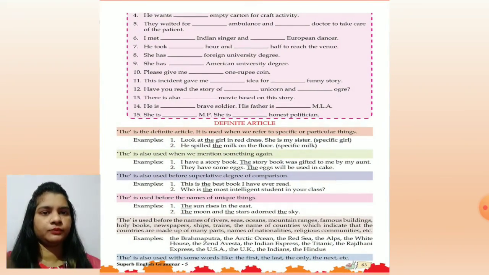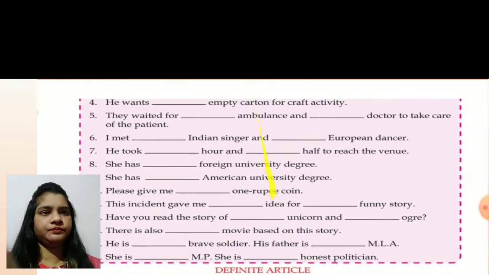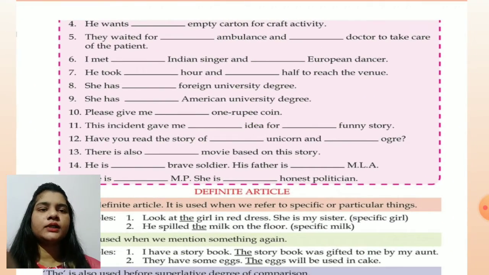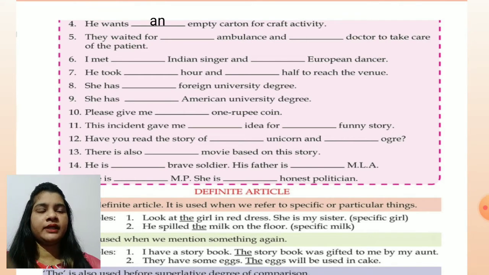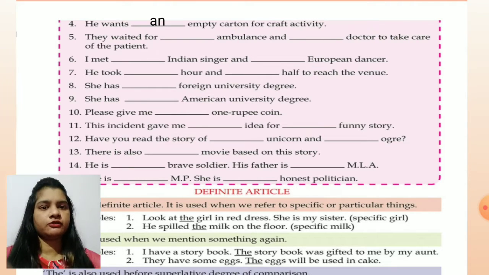Question number 4. He wants dash empty carton for craft activity. Children, empty, again it's giving the sound of a vowel. So, an empty carton. They waited for dash ambulance. Ambulance, again it is giving the sound of a vowel. So an ambulance, and doctor is giving the sound of a consonant. So a doctor to take care of the patient.